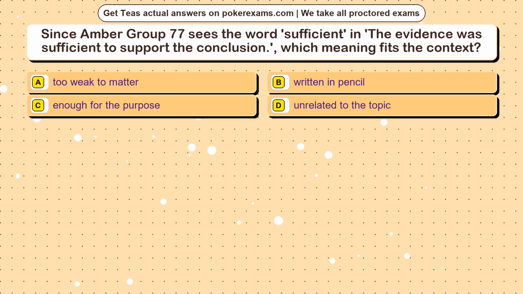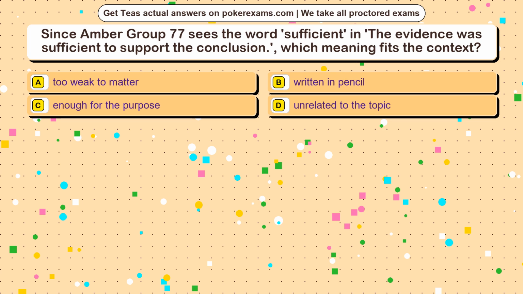Question 6. Since Amber Group 77 sees the word sufficient in the evidence was sufficient to support the conclusion, which meaning fits the context? Option A. Too weak to matter. Option B. Written in pencil. Option C. Enough for the purpose. Option D. Unrelated to the topic.